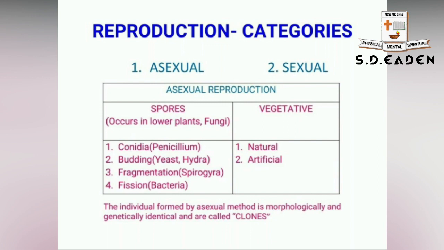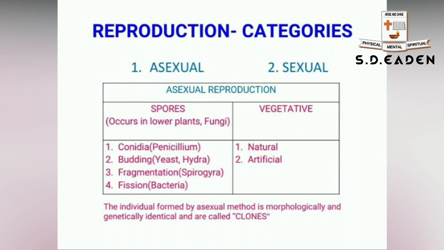Moving on to vegetative propagation, this type of reproduction occurs in higher plants. What is vegetative reproduction or vegetative propagation? Vegetative means the existing plant body. Generally, any part of a plant has the ability to grow into a new plant. So if a new plant is propagated from an existing vegetative part, it is considered vegetative propagation. You can classify vegetative propagation into two types: natural vegetative propagation and artificial vegetative propagation.